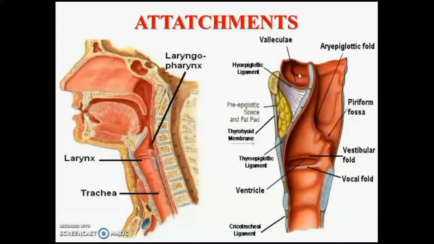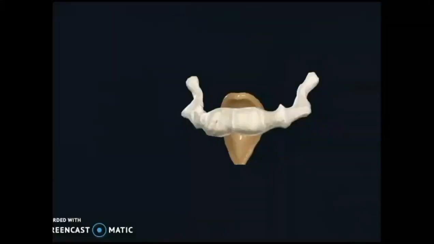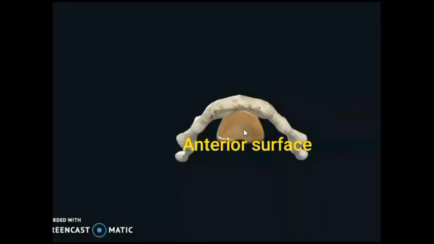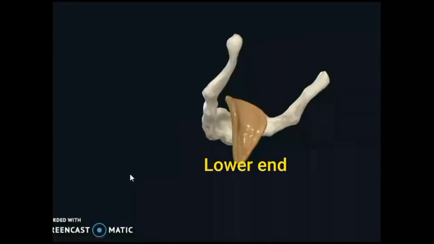The anterior surface is related to the tongue, separated by a space called the vallecula. So the base of tongue is separated from the upper end anterior surface of the epiglottis by the vallecula, and the lower end is attached to the thyroid cartilage by the thyroepiglottic ligament. Posterior surface is free, covered by mucosa. Upper end, lower end, posterior surface, anterior surface, and two lateral margins. You are now seeing the sagittal section. And coming to the animation, you can see the anterior surface, and the lower end here.